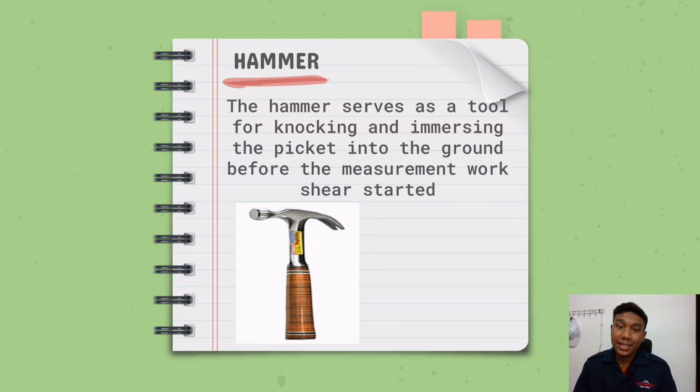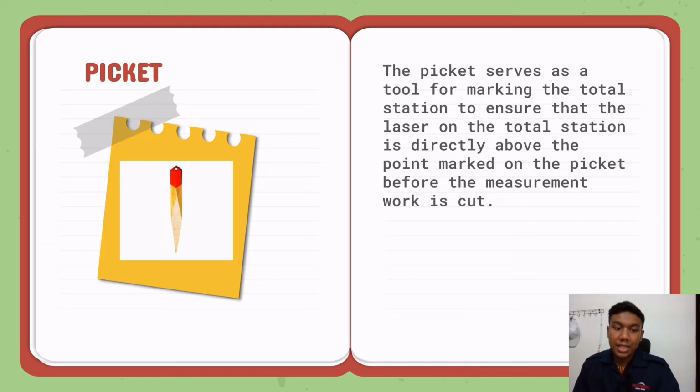Okay, this one is hammer. Hammer serves as a tool for knocking and immersing the picket into the ground before the measurement work starts. Okay, this one is a picket, and the last equipment that we use in traversing. Picket serves as a tool for marking the total station to ensure that the laser on the total station is directly above the point marked on the picket before the measurement work is carried out.